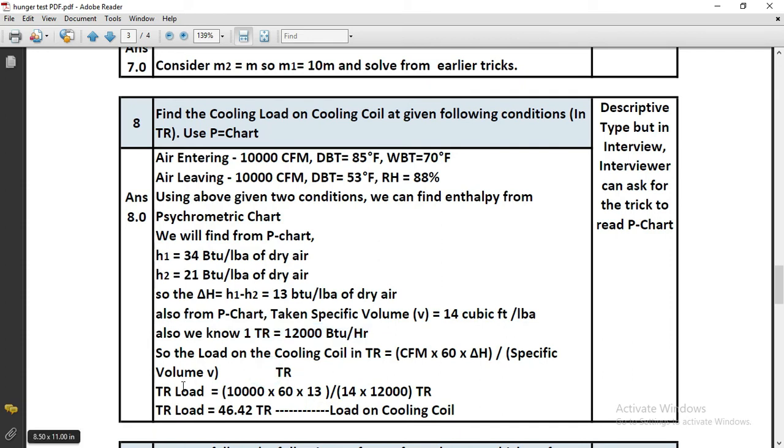So there is a standard formula for calculating the TR load from the psychrometric chart. If you have CFM, the change in enthalpy and specific volume, the formula is CFM into 60 into change in enthalpy divided by specific volume, and that load will come in TR.